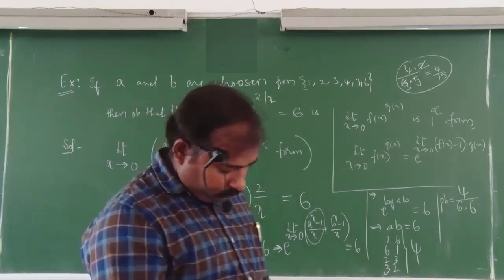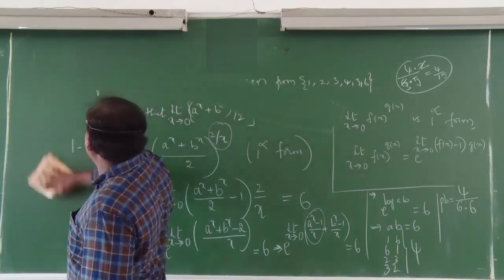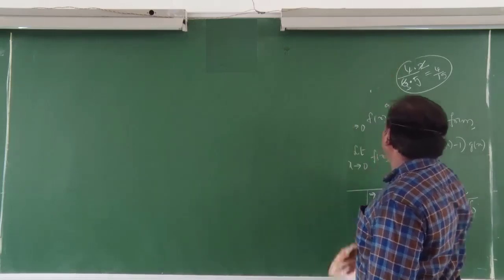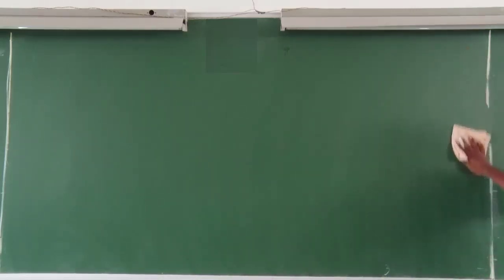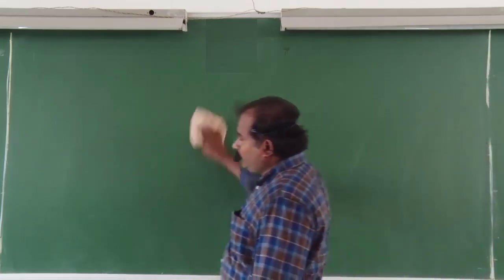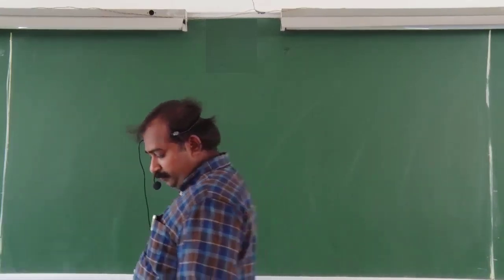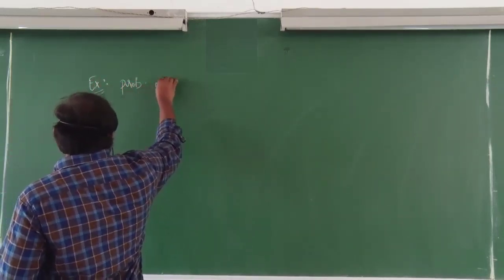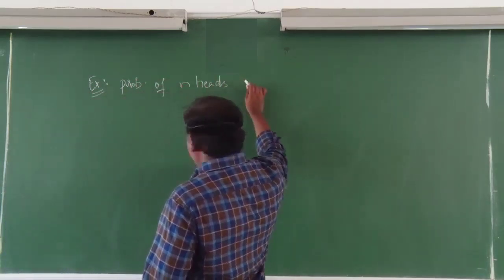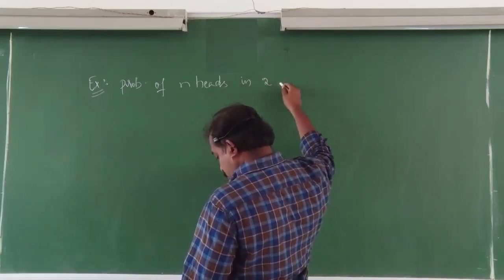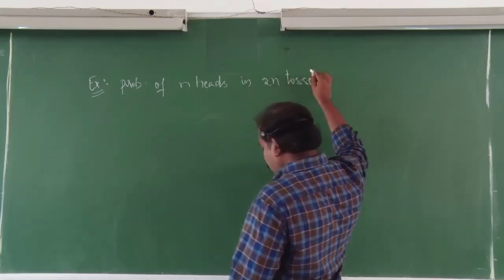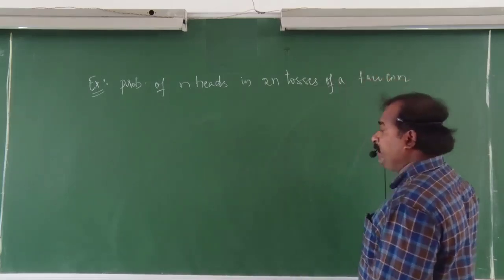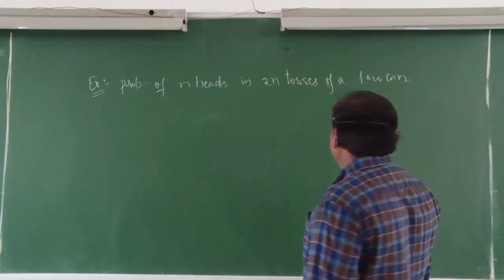Listen, all of you. The next example is: the probability of n heads in 2n tosses of a fair coin can be given by which value? Probability of n heads in 2n tosses.